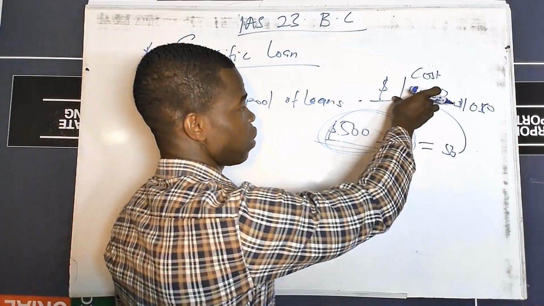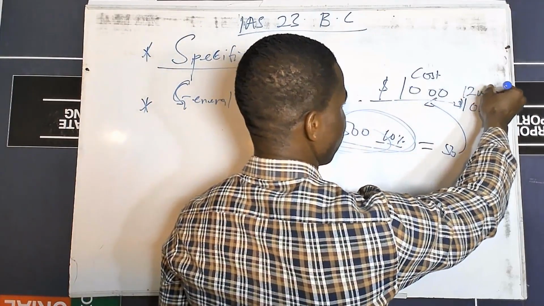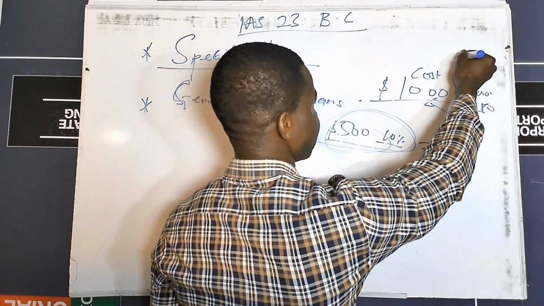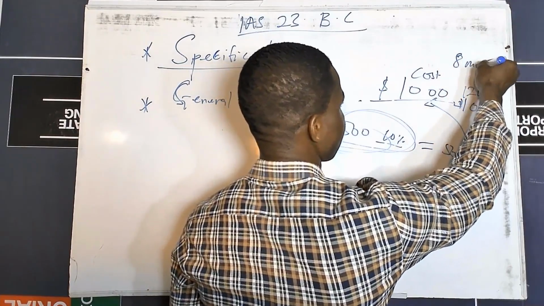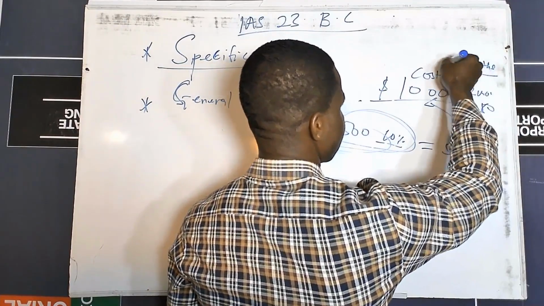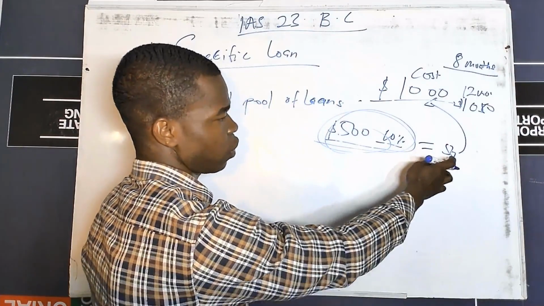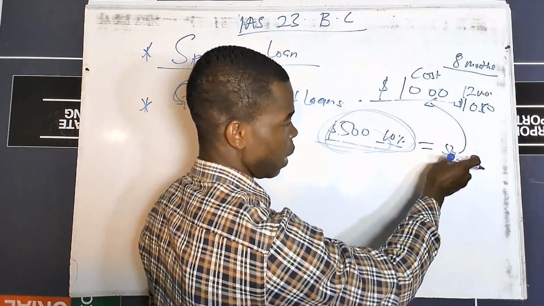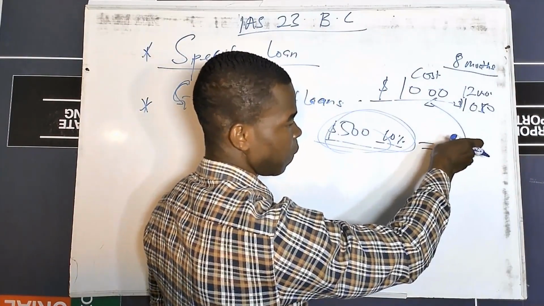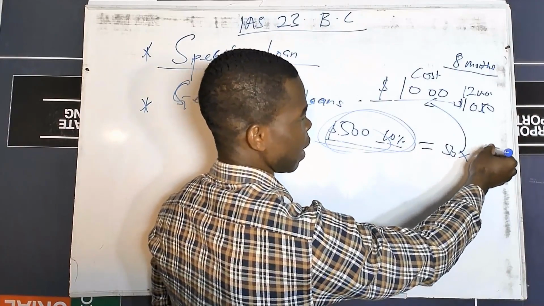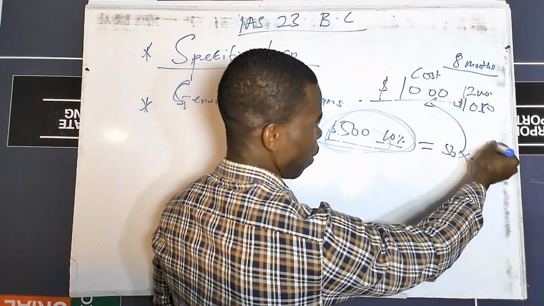Sometimes the construction will not last for 12 months or 1 year. It will last for just, let's say, 8 months. If that's the case, then your borrowing cost here is not going to be 50, it's going to be 50 multiplied by 8 over 12. How am I doing this?